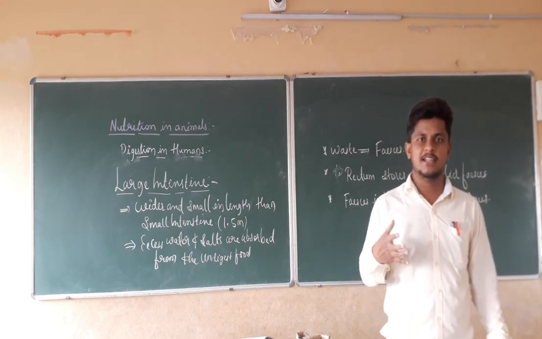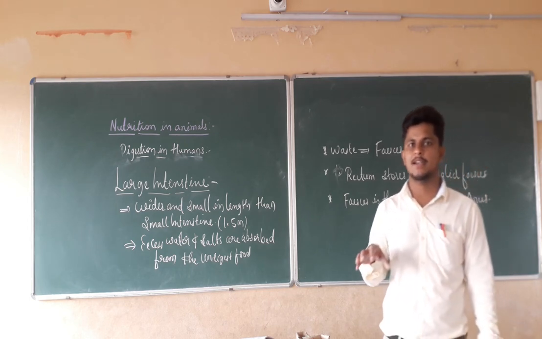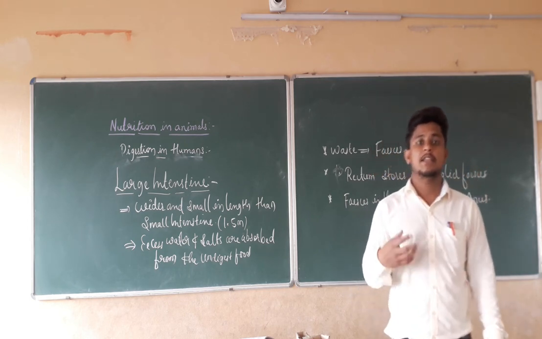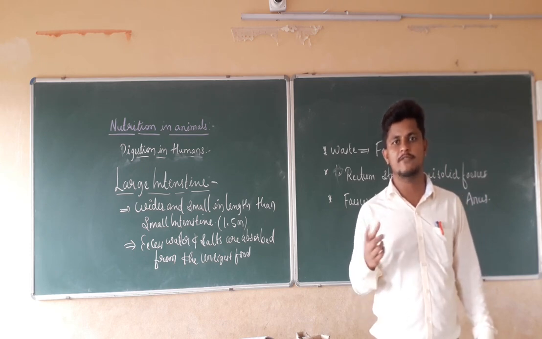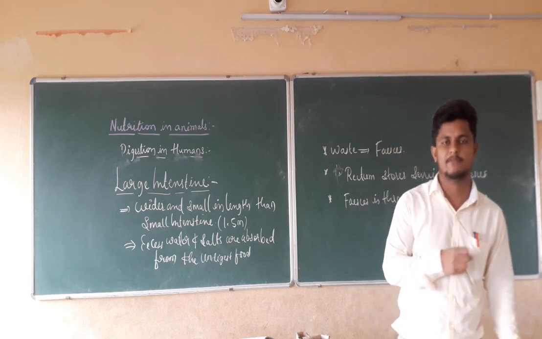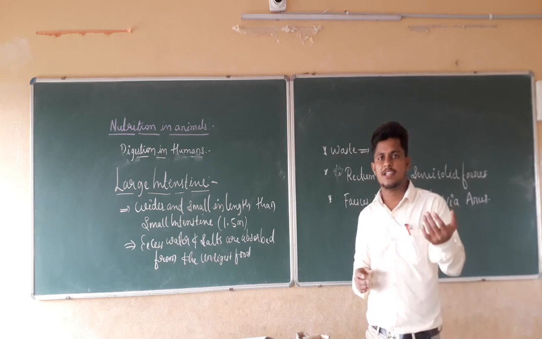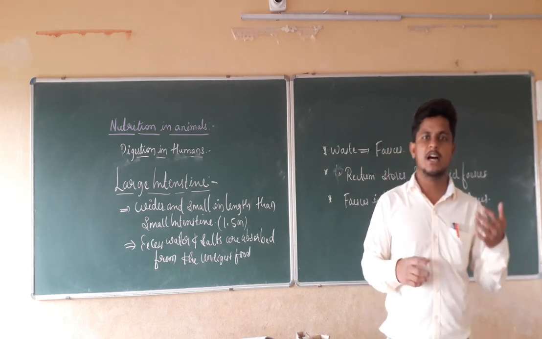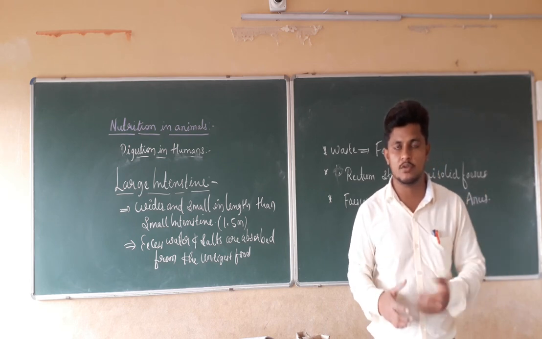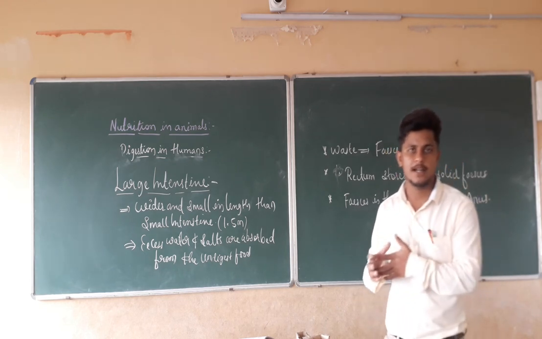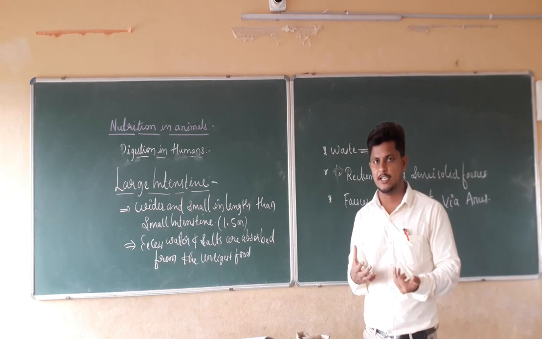Assimilation is the utilization of the food particles to produce complex substances like proteins for our body. For example, carbohydrates are converted into carbon dioxide, water as well as energy.